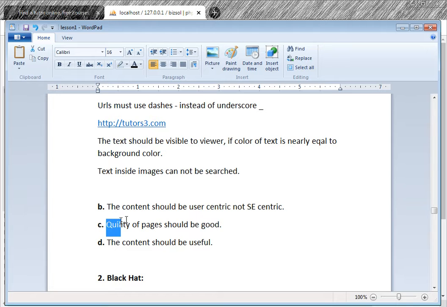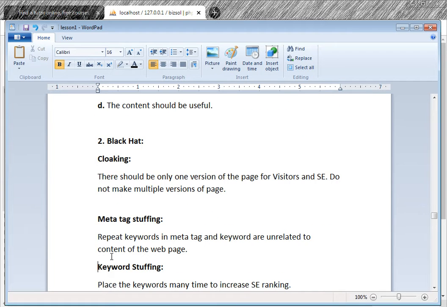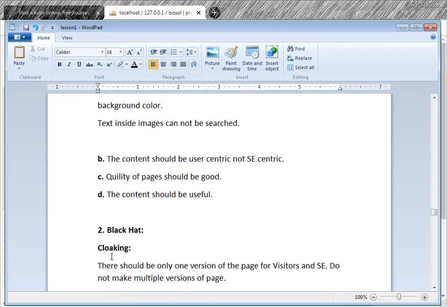The content should be user centric, not search engine centric. The quality of the pages should be good. The content should be useful and informative, some useful content for the users. So this is white hat SEO. There are many other rules, but these are the primary rules. There are many techniques you use for white hat SEO.